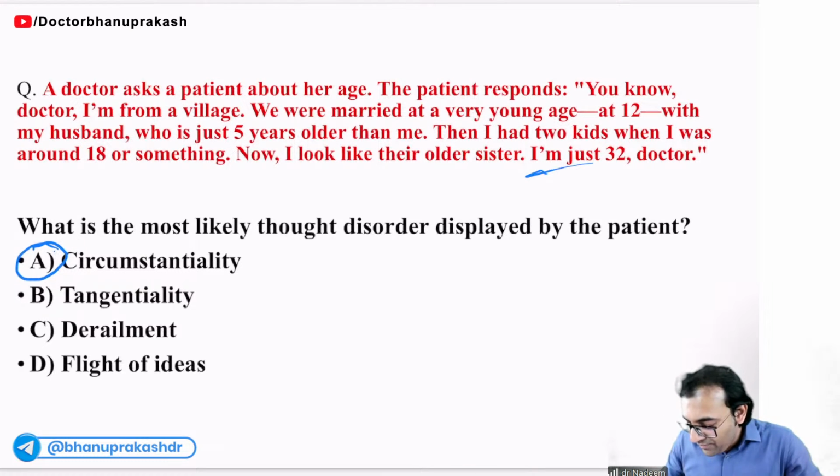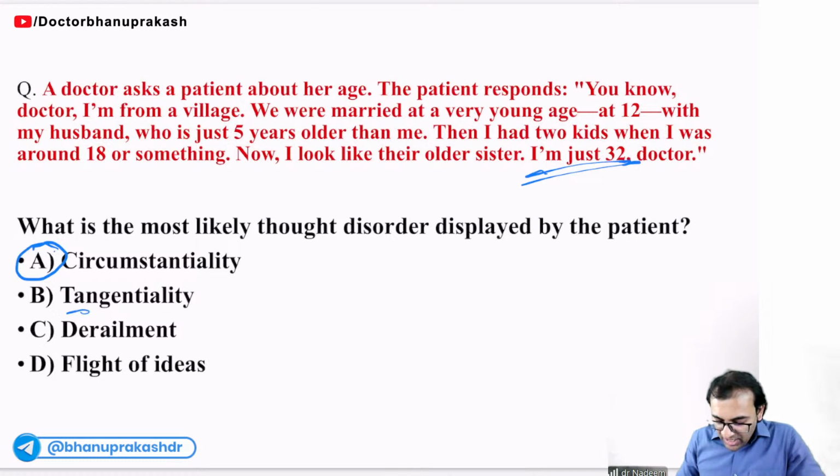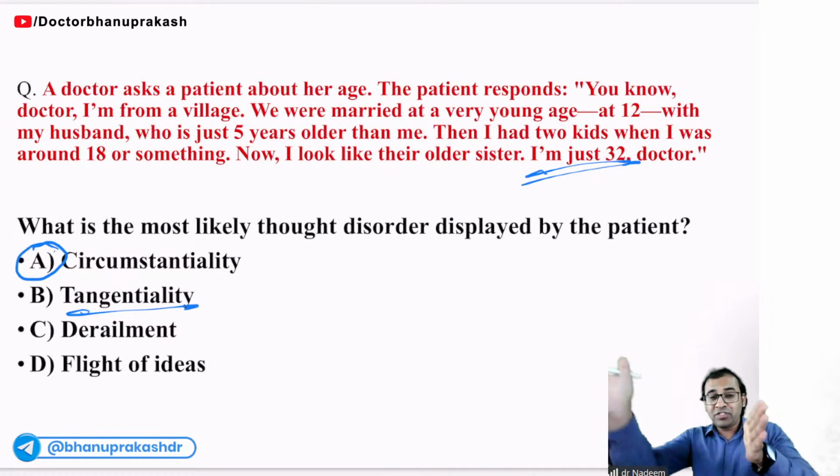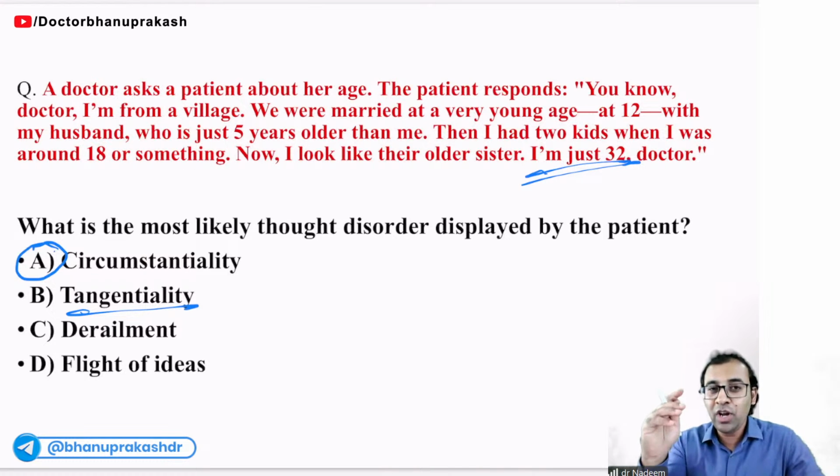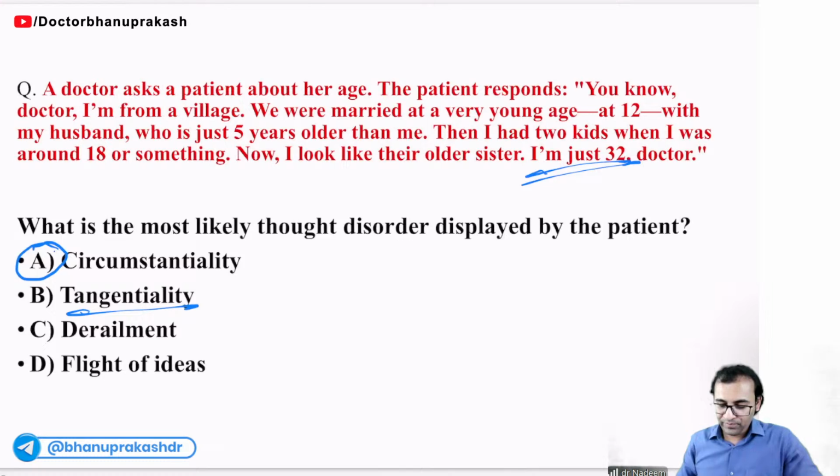The patient is giving the final answer here. What about tangentiality? Answering in a distantly related manner. If you ask the patient, who is your favorite actor? The patient will say, Bollywood is all about romance, Hollywood is all about action. He will never give you the exact answer. That is called tangentiality. In tangentiality you will never get the exact answer, but in circumstantiality, there are unnecessary details before the final answer.